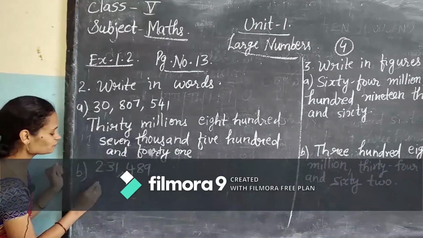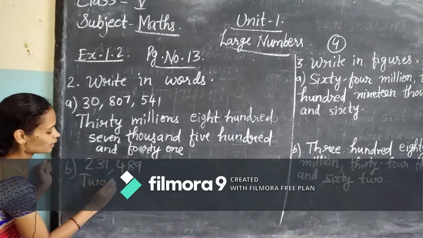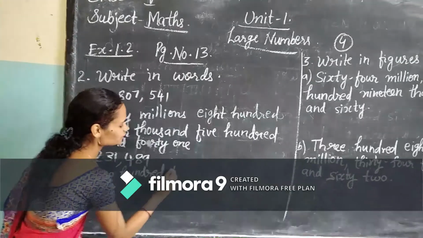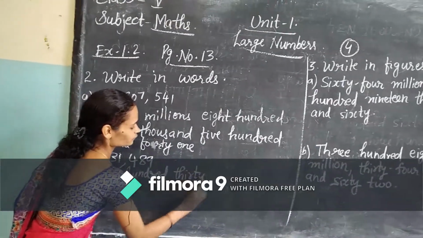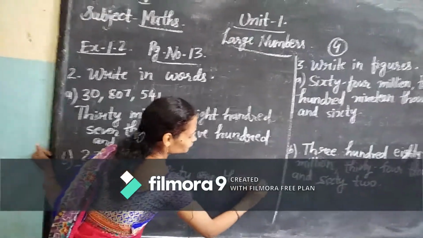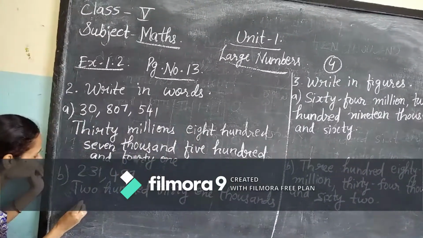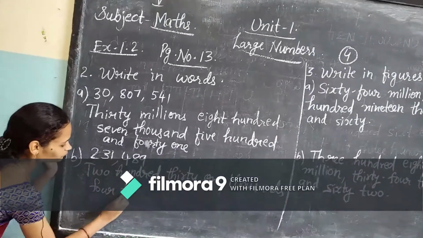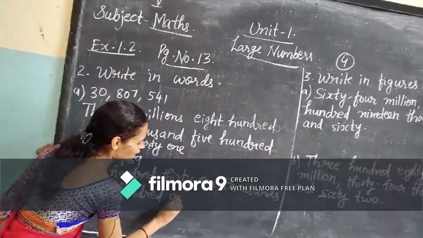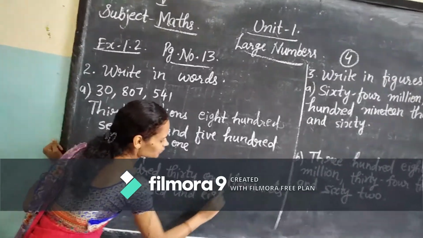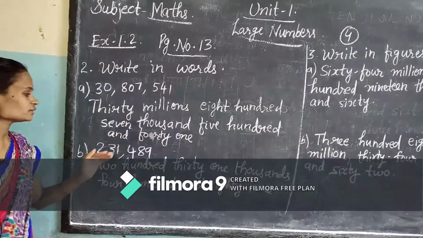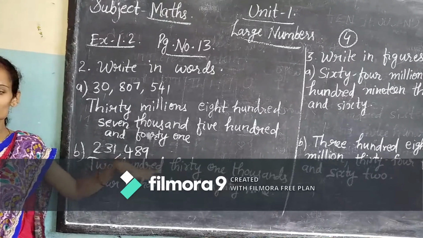So write with me, and 489. How to write the given number in words?